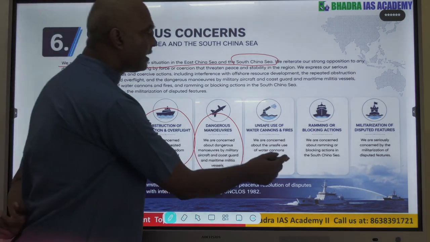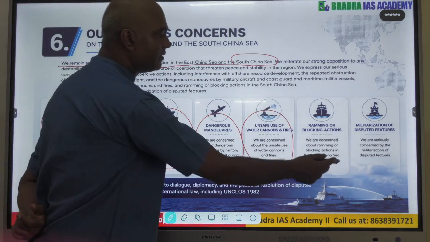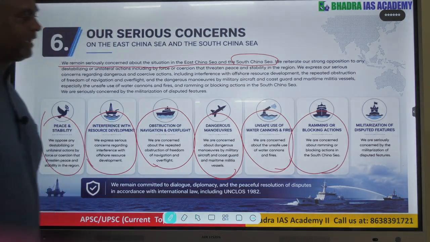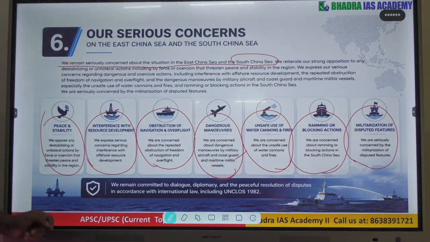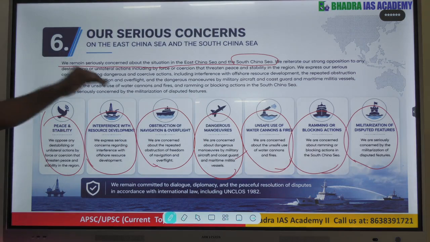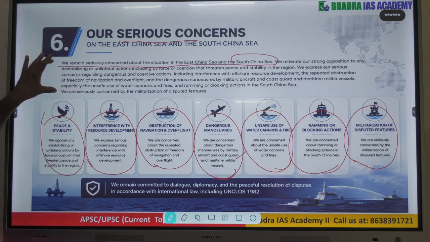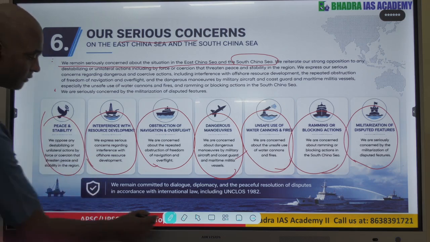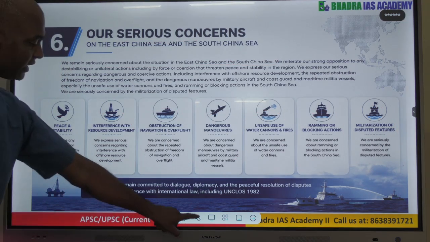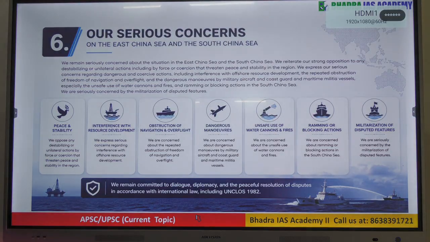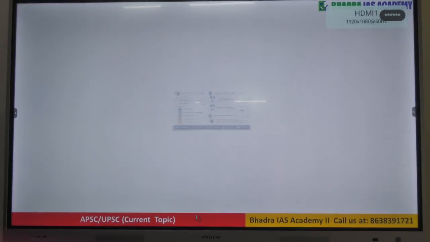So the unsafe use of water cannons, okay, ramming or blocking actions, then militarization of disputed features. Now these kinds of tensions which are coming from China, they expressed serious concern about in the latest meeting held in Delhi. This is the official statement given by the Quad group soon after the meeting. Okay. So now therefore you see, in the exam what we can write, all this can be part of our discussion.